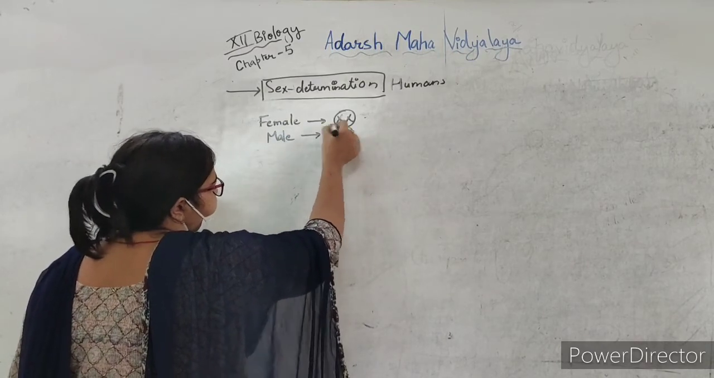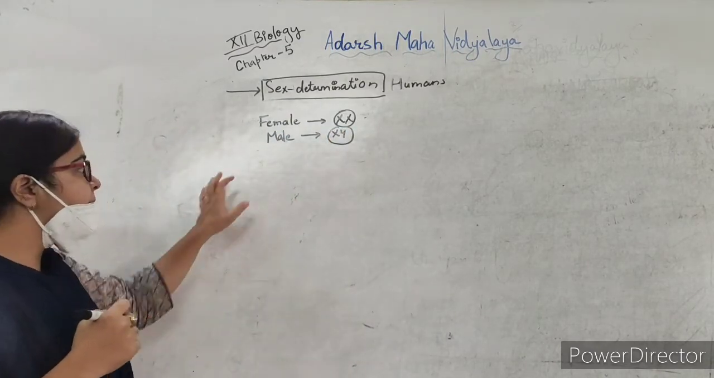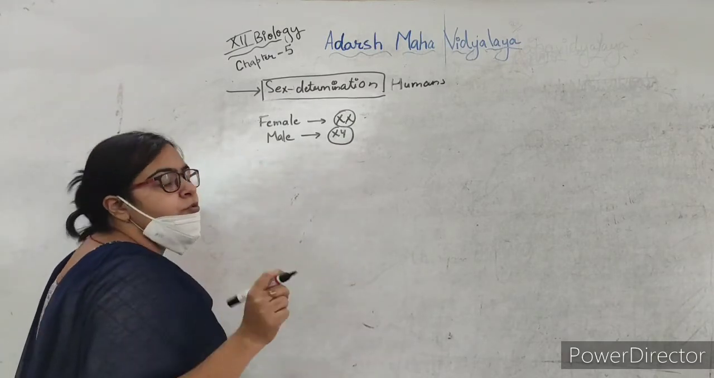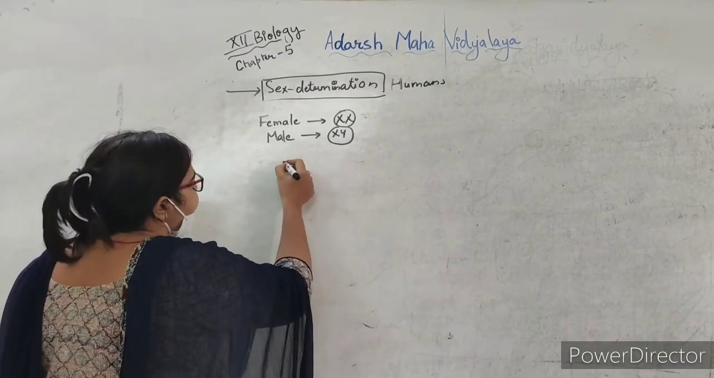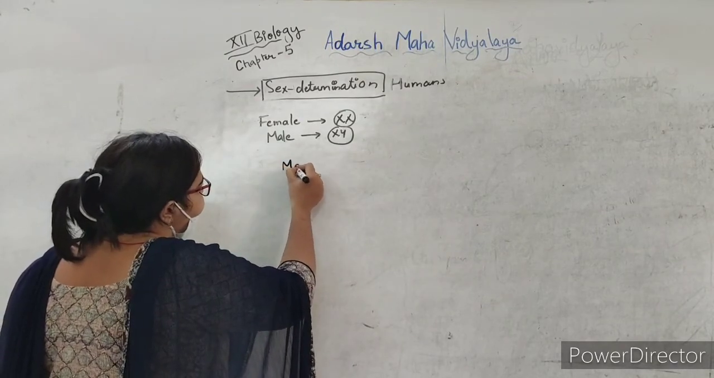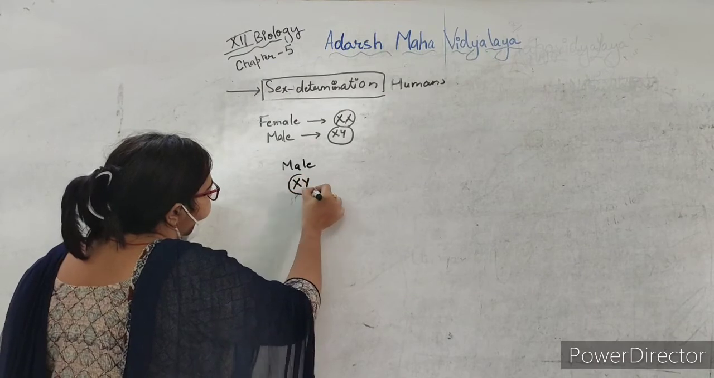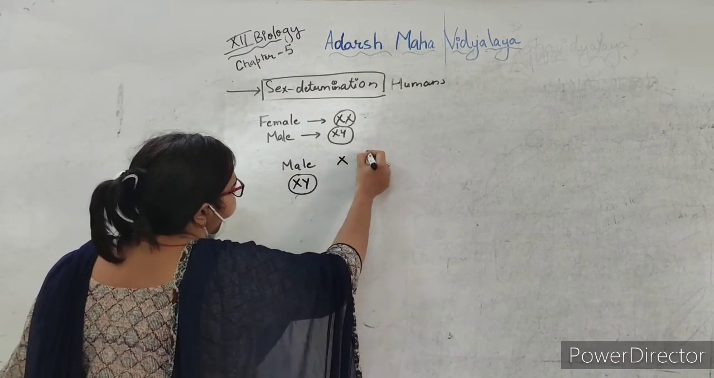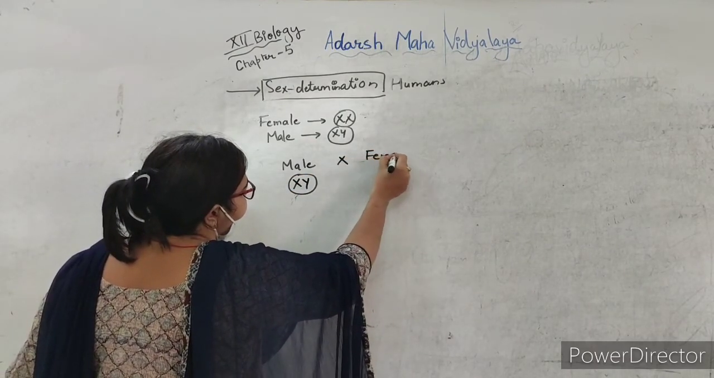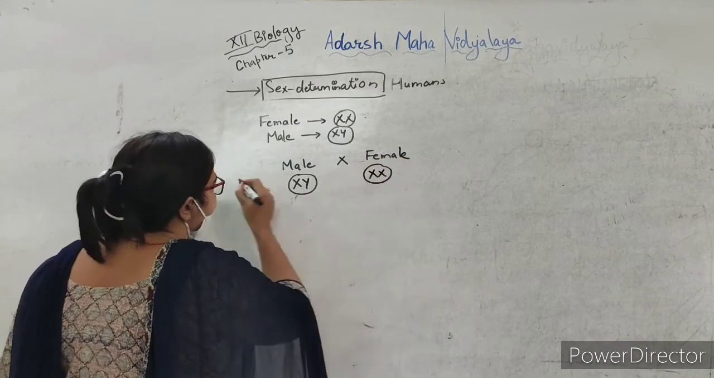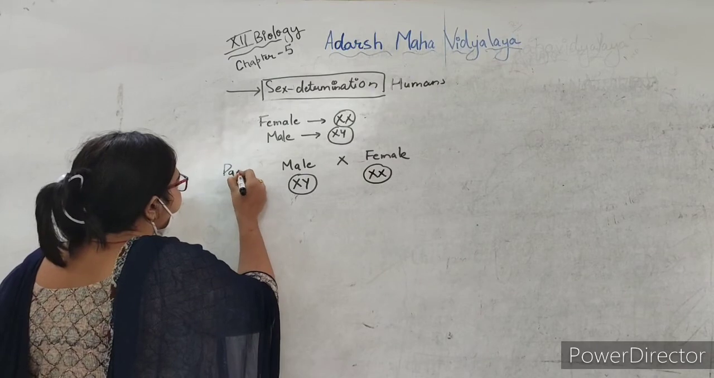So here you see it is male heterogamety. Okay, male has two different sex chromosomes. Now we'll take the male parent, which has X and Y chromosomes, crossed with the female parent, which has X and X chromosomes. Okay, these are the parents.